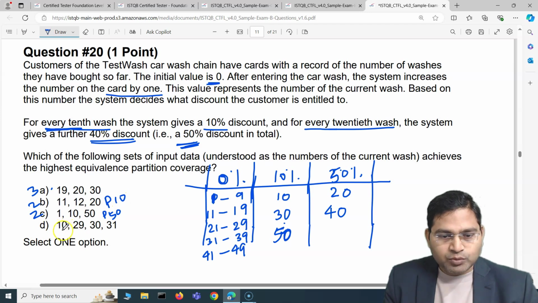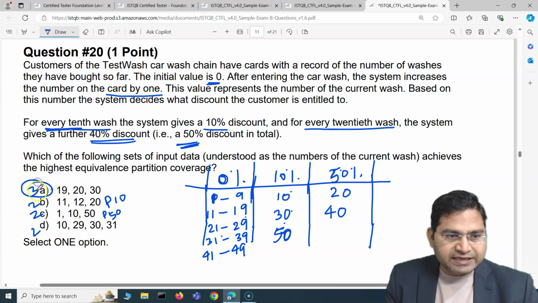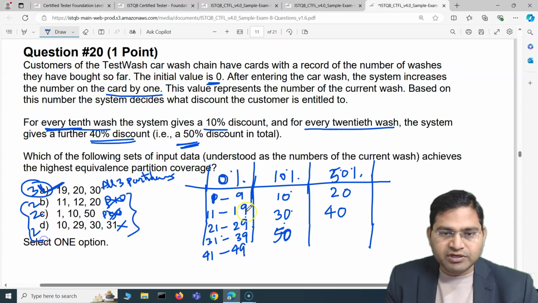Then option D, which is 10, 29, 30 and 31. So 10 is covering 10%, 29 is covering 0, 30 is covering again 10, and 31 is again 0, right? So of all the options, the first one, A, is the only test set, or test input, that covers all 3 partitions that we have come up with, right? The other 3 sets only cover 2 partitions. That is why option A is the correct answer for this question on equivalence partition coverage.